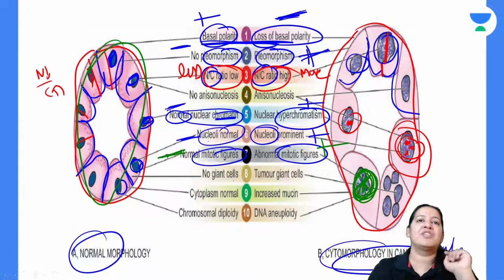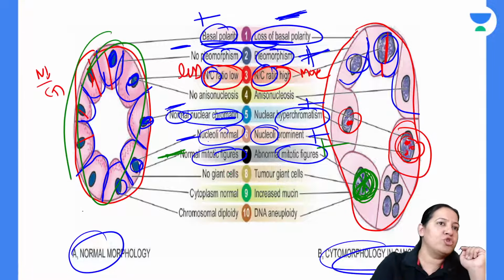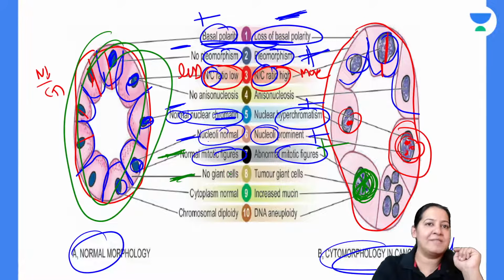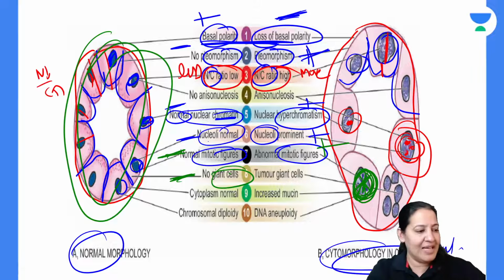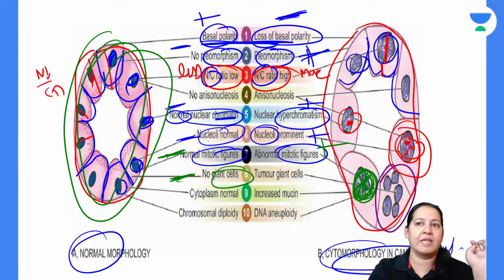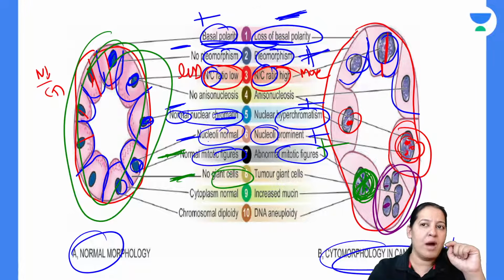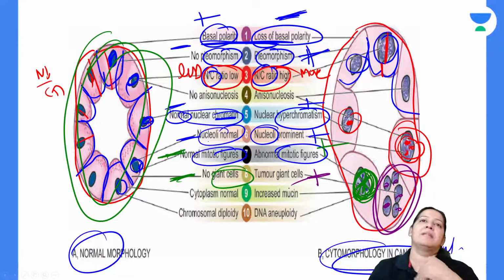The next point is the giant cells. Normally, there is no giant cell here. Giant cells are absent here. But you can see a cell here. Can you see this purple cell I'm marking? Count the number of nucleus. 1, 2, 3, 4, 5. 5 nucleus in one cell. So giant cells are a feature of malignancy. That is presence of giant cell.